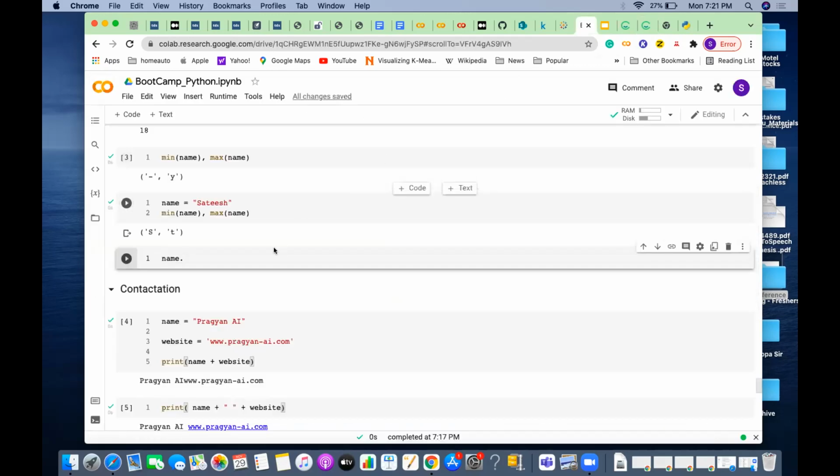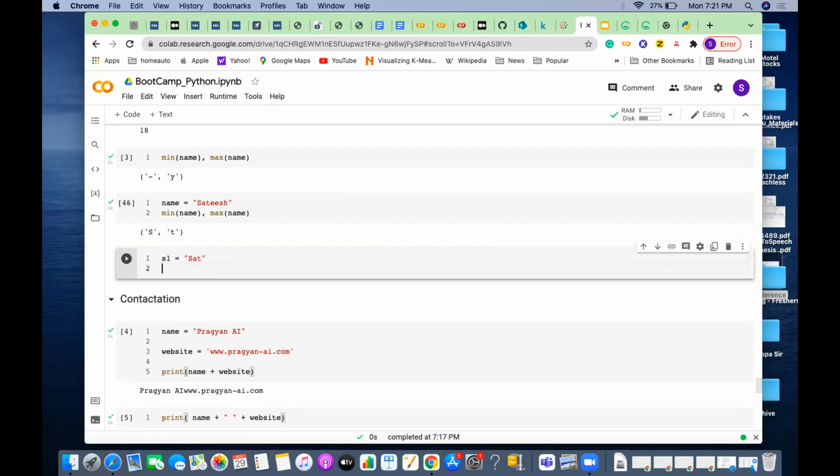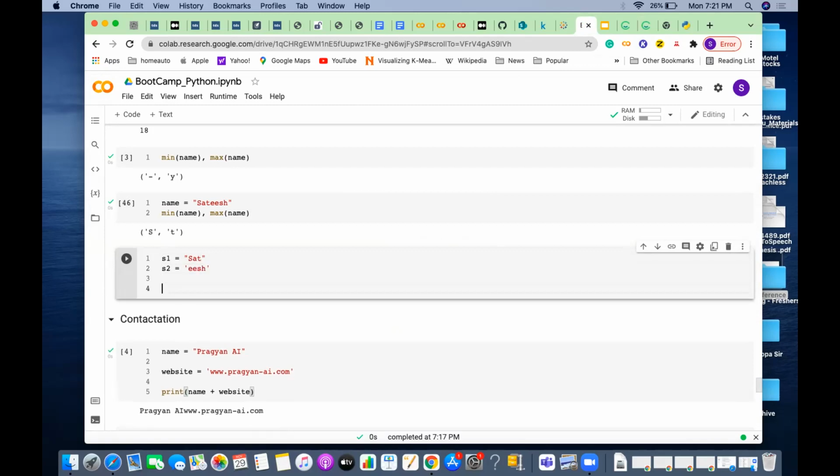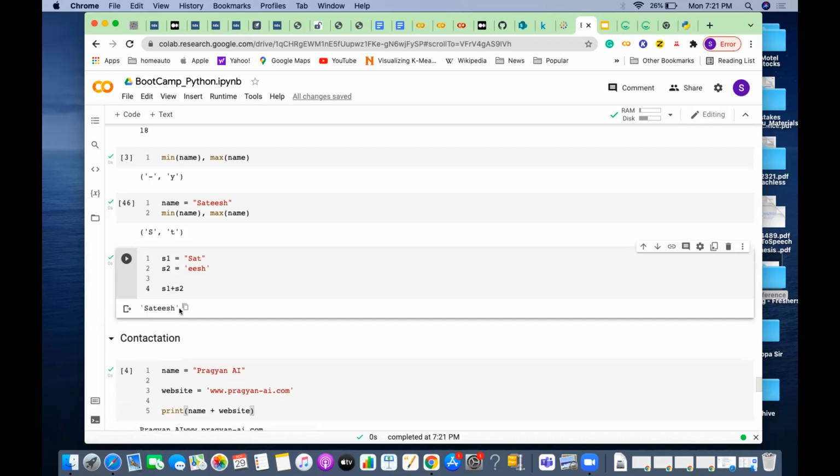S1 is one string, so it will have SAT, then S2 is another string, so EESH. Then how should I concatenate? It's pretty easy. S1 plus S2. It is pretty easy here, because automatically it knows I'm trying to concatenate these two. So automatically, you see that this is concatenated.